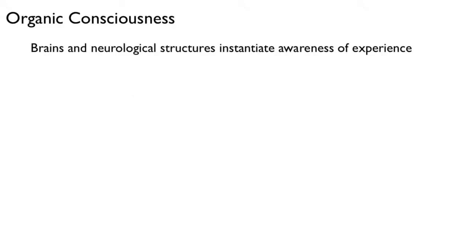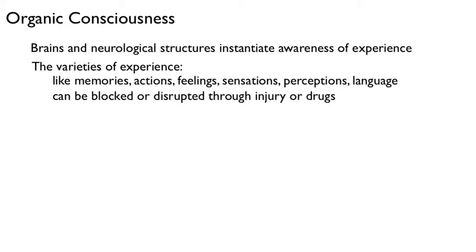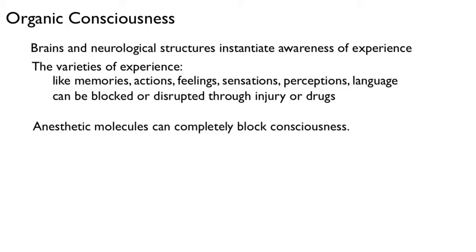We and other animals manifest consciousness. It has been well demonstrated that our brains and neurological structures instantiate an awareness of the varieties of experience, like memories, actions, feelings, sensations, perceptions, and language. We know that if we damage brain structures or disrupt the molecular functioning of neurons, we block, disrupt, or alter our conscious experience. Using hallucinogens and other mind-altering drugs can dramatically change our experiences and states of consciousness. The use of anesthetics can completely block consciousness itself and can end neurological functioning, causing death.